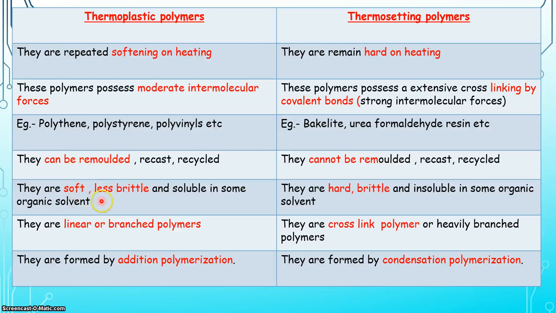Thermoplastic polymer is soft, less brittle and soluble in some organic solvents. Thermosetting polymer is hard, brittle and insoluble in some organic solvents. Thermoplastic polymers are linear or branched polymers, while thermosetting polymers are cross-linked or heavily branched polymers. Thermoplastic polymers are formed by addition polymerization, while thermosetting polymers are formed by condensation polymerization.